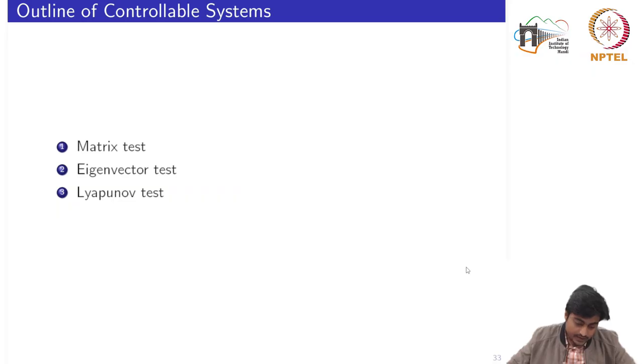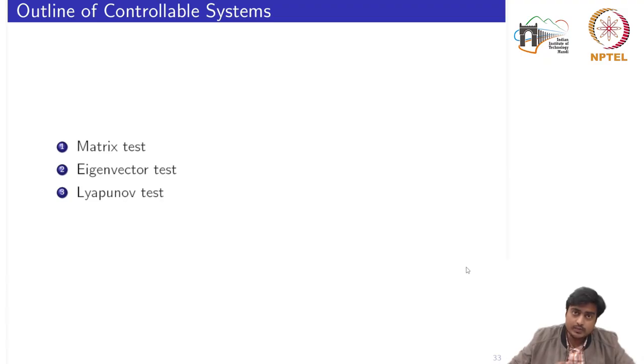So this is the next section of this week, controllability, where we would be starting with the controllable systems. And these three main topics we would cover in this subsection. First is the metric test, second is the eigenvector test, and third is the Lyapunov test.